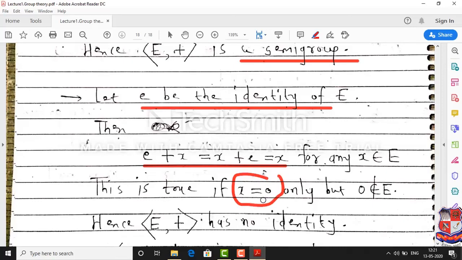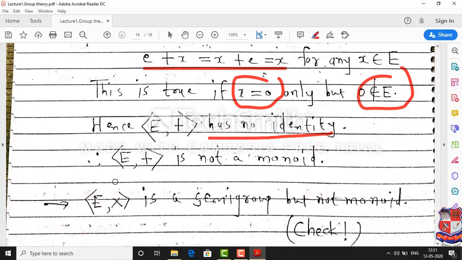But 0 is not an even positive integer, 0 is not a member of E. That means E with addition has no identity. That means E with addition is not a monoid. Similarly, you can check for the multiplication operation. You can check that E with multiplication is a semigroup, but it is not a monoid.